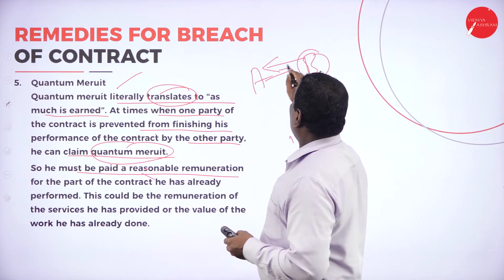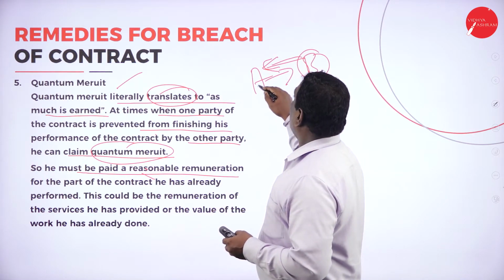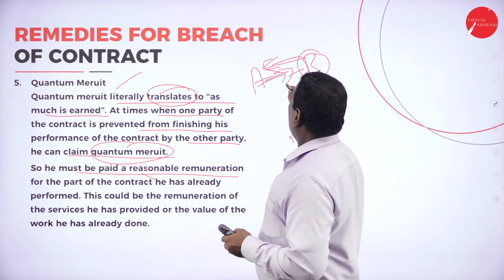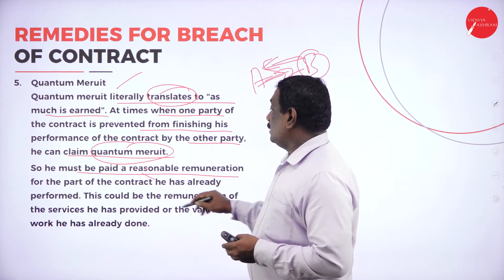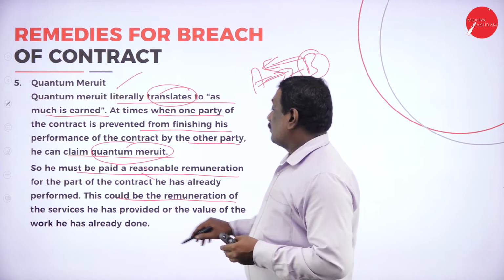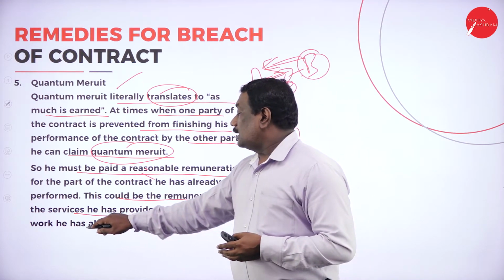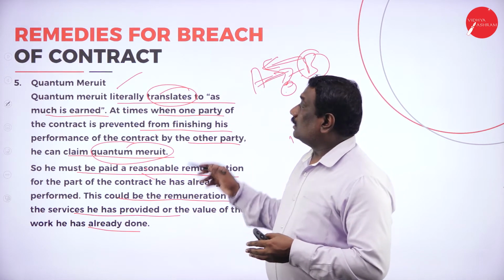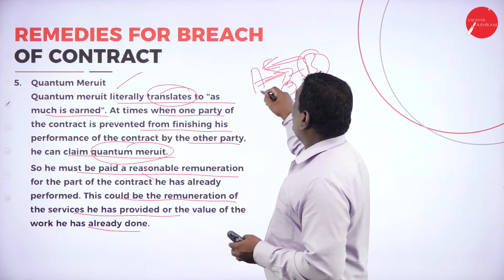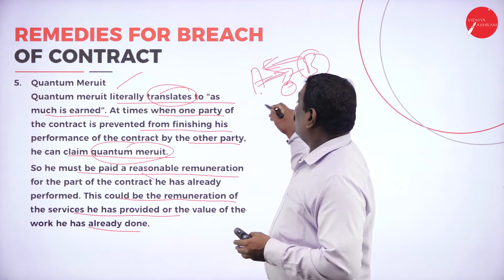Now already he has performed some of the acts. So A has already performed some of the acts for B, but the remaining part he has to perform. In this case, this could be remuneration for the services he has provided or the value of the work he has already done.